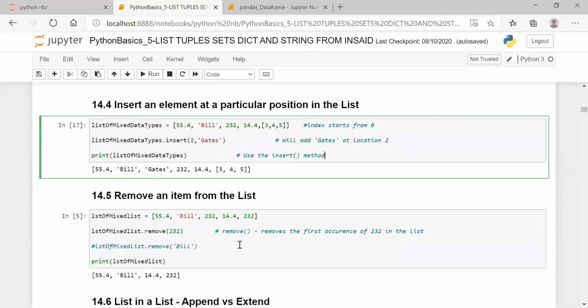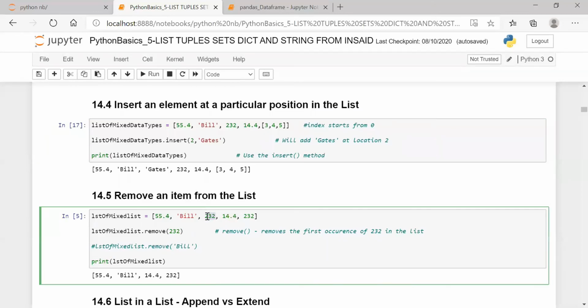Next thing is removing an item from the list. I can straight away give the value I want to remove, but it will remove only the first occurrence of the value. You have 54, Bill, and 232 is there twice.